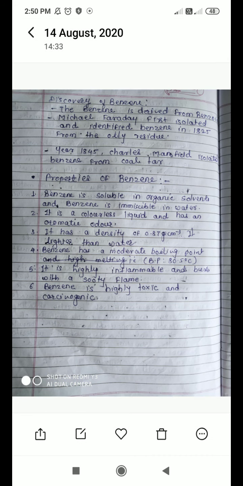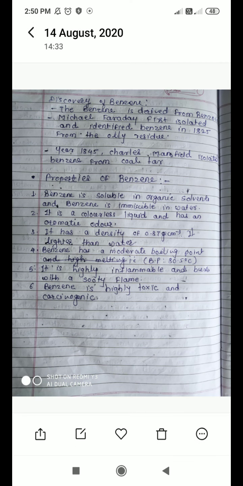In 1845, Charles Mansfield isolated benzene from coal tar. You must know coal tar. From coal tar, benzene was separated out. Isolated means separated from coal tar and named benzene. In which year? 1845. The name of the scientist was Charles Mansfield. He isolated benzene from coal tar. This is the discovery of benzene.